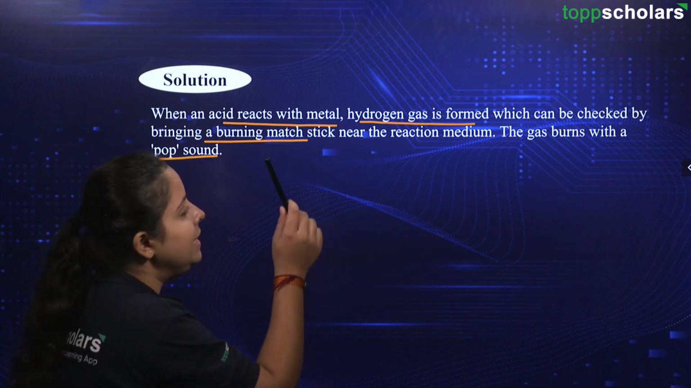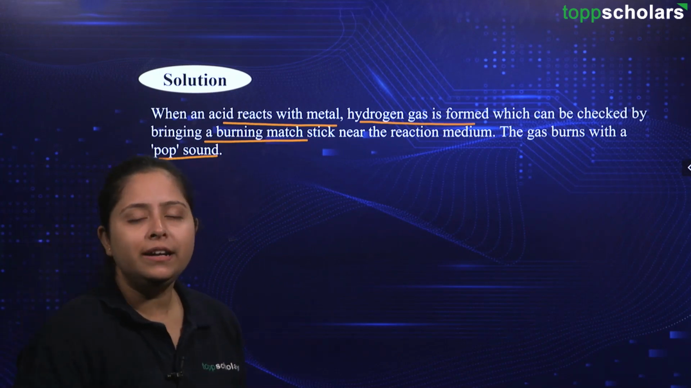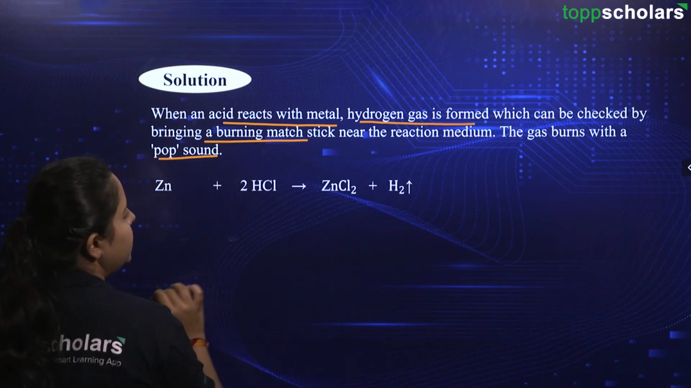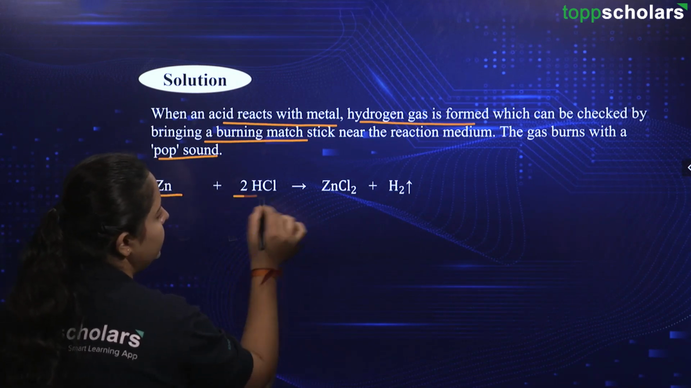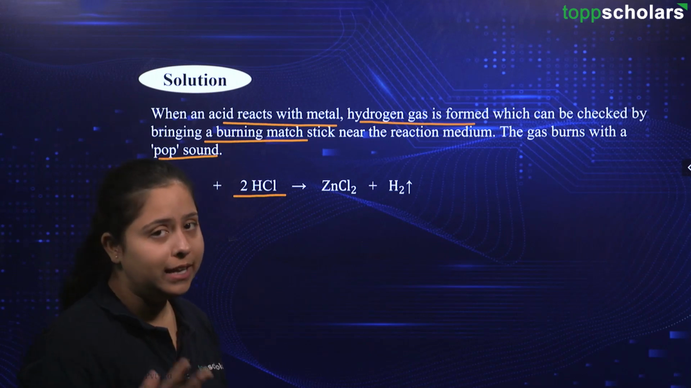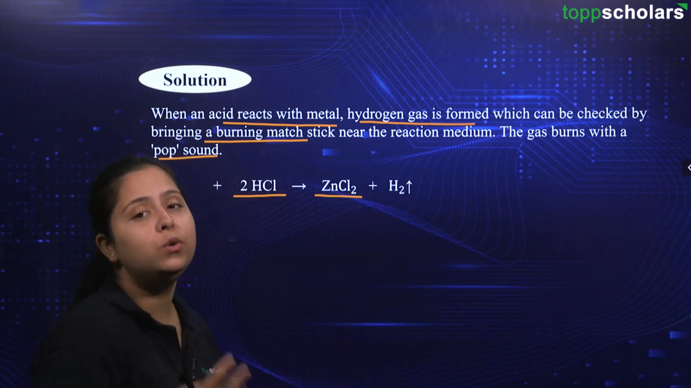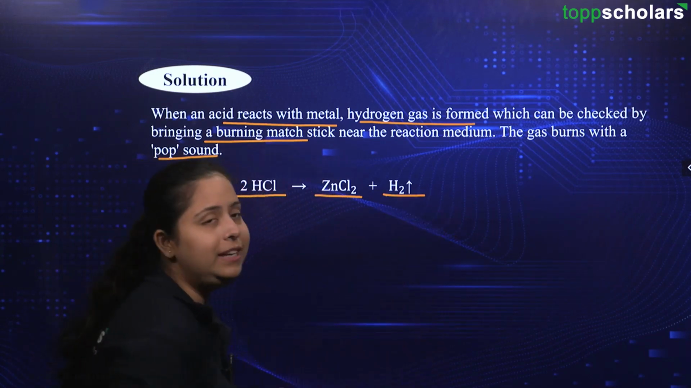So that is the indicator of that hydrogen gas that is being released. So here let us take an example of this acid and metal. We have dealt with this reaction in our previous sessions as well. So zinc is the metal which is reacting with HCl, which is hydrochloric acid, and then we are having the formation of ZnCl2, that is chloride of zinc, zinc chloride, and then there is release of hydrogen gas.